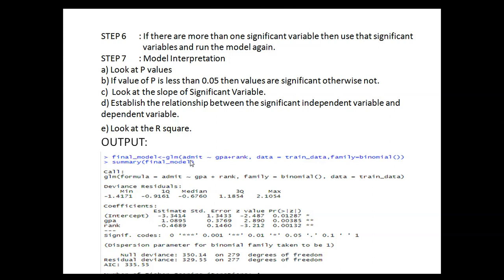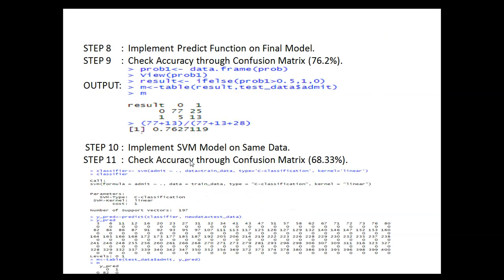So we will go through these two variables and calculate the accuracy of this model using the confusion matrix. After implementing the confusion matrix function, we get the accuracy of this logistic regression model as 76%. Then we will implement the SVM model on the same data to check the accuracy, and we get 68.33% accuracy in the case of the SVM model.